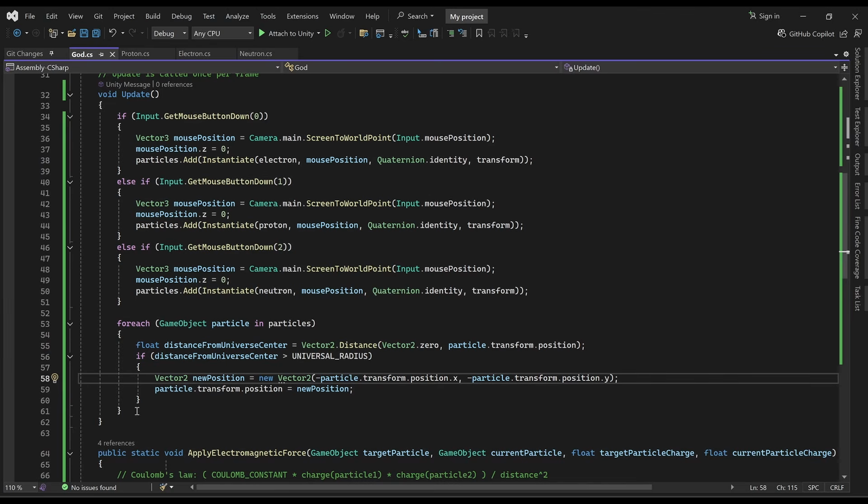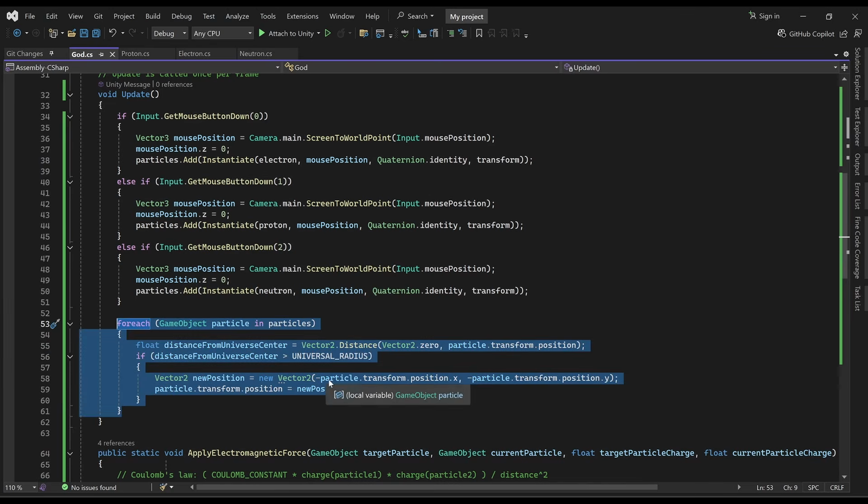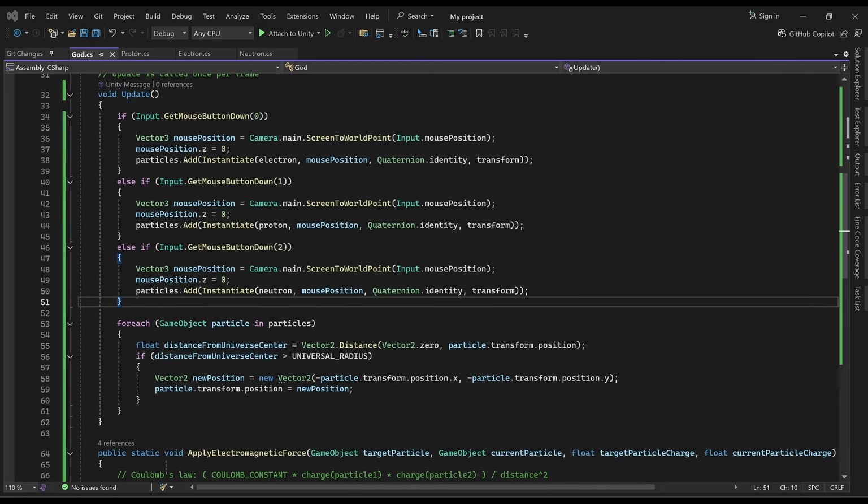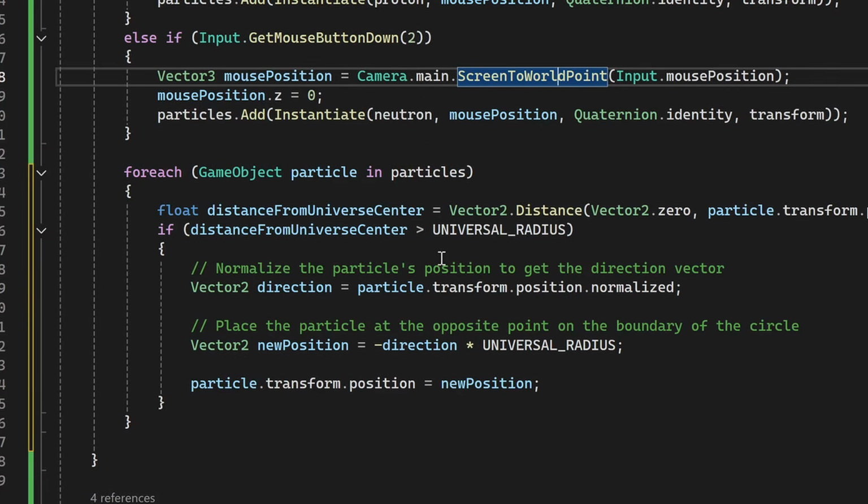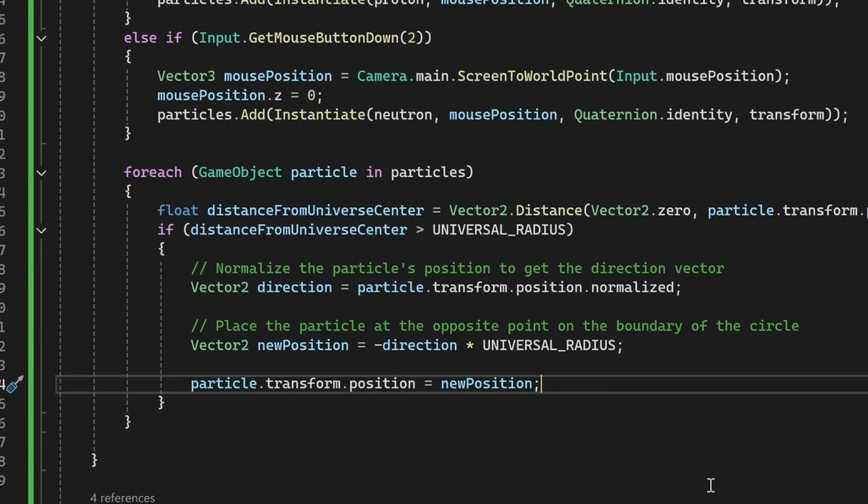I could do that myself, but that's a task that ChatGPT could do easily enough, so I'm just going to copy this function. Oh, okay, so ChatGPT actually did it in a simpler way than I was thinking without any trigonometry. So we're going to paste that code in. What it did is it just got a vector direction to the particle and then flipped that vector to go in the opposite direction while multiplying it by the universal radius, and then that gives us the new position. And that's actually a smarter idea, so I just learned something new.